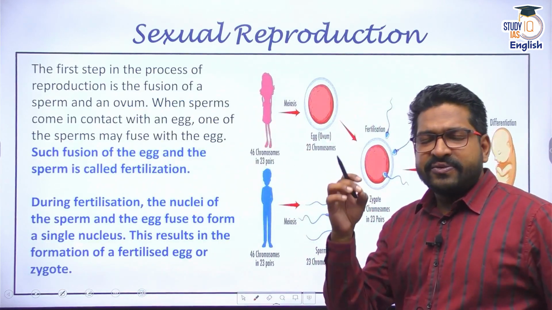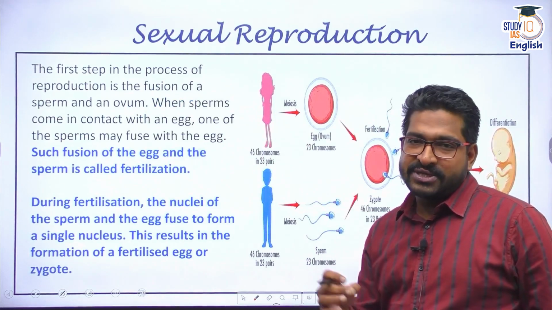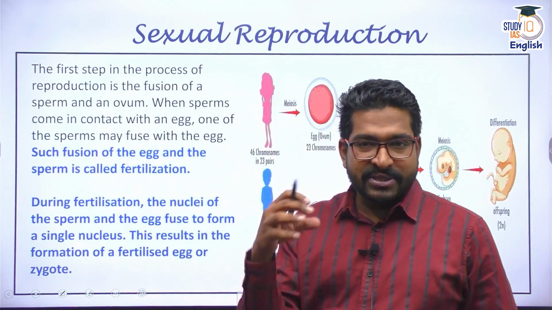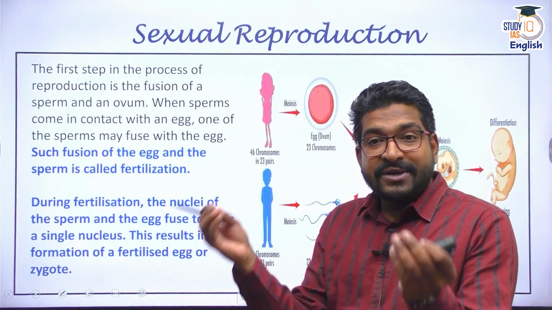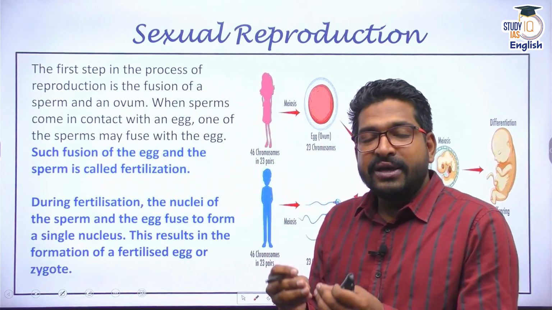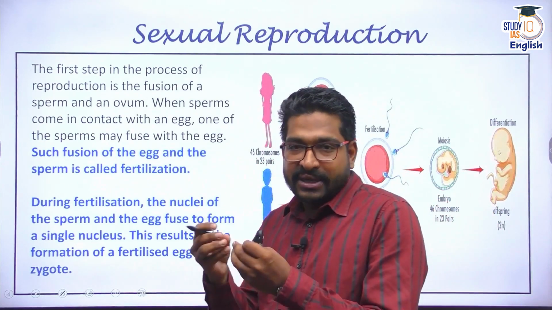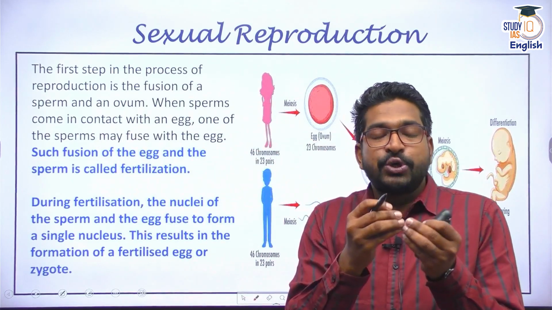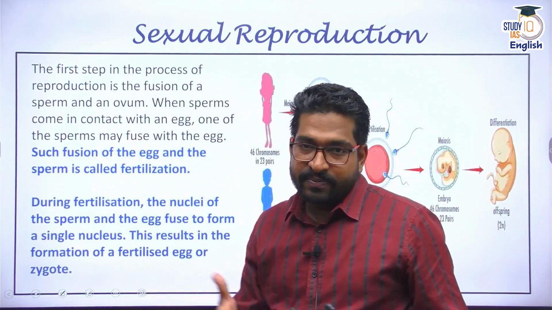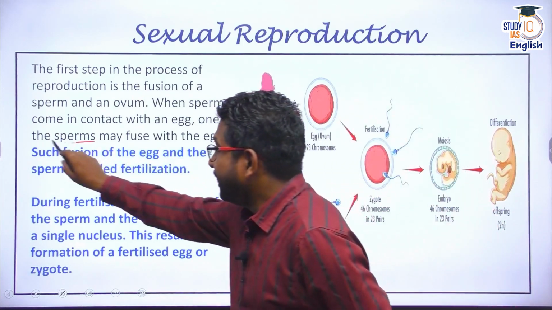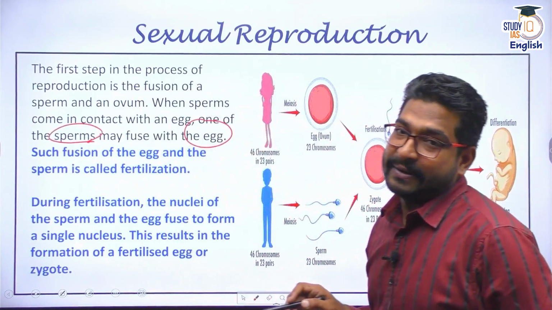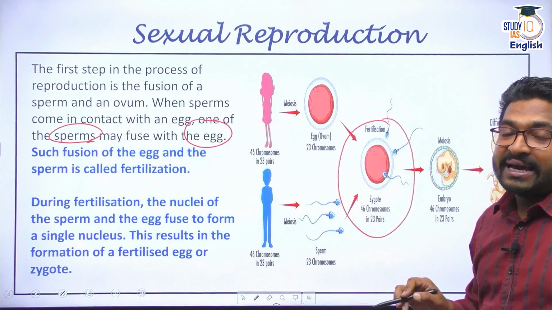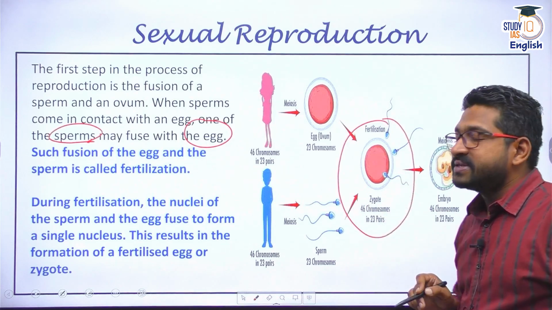As I told you, the first step in the reproductive process in human beings is the production of gametes. Now, as soon as gametes are produced, the gametes have to fuse. For that, when the reproductive age or the sexual age is reached and sexual activity occurs, sperms reach the female reproductive organ, then the sperm fuses with the egg. Once it fuses with the egg, this process is called fertilization. We say the ovum is fertilized.